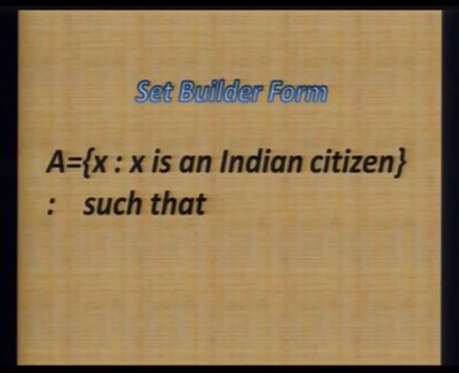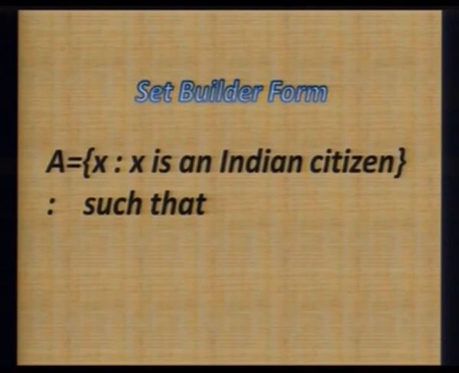In our example, X was an Indian citizen, so we describe it in this way: X such that X is an Indian citizen. Again I repeat, when we describe the set in this particular way, we represent all the elements of that set with X and then we define X, meaning what X is.